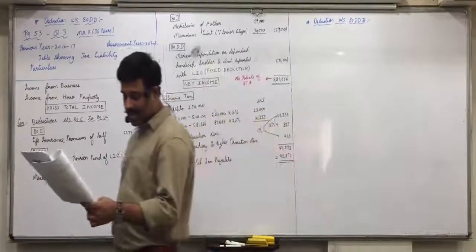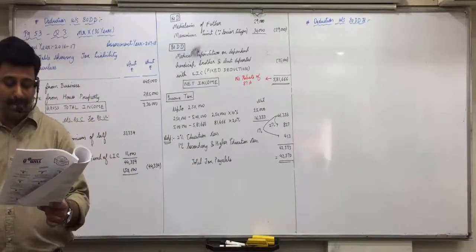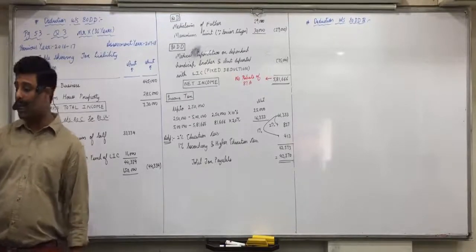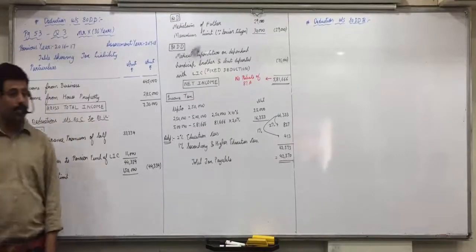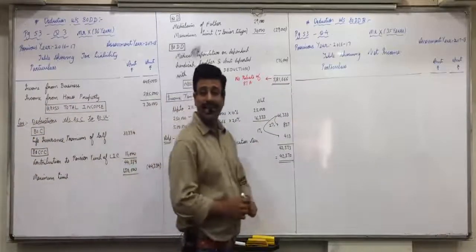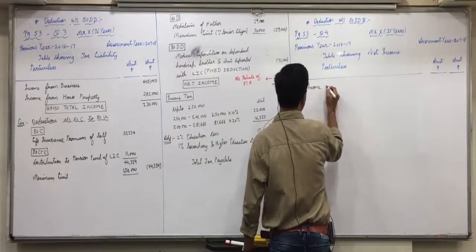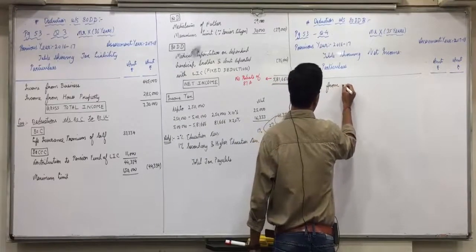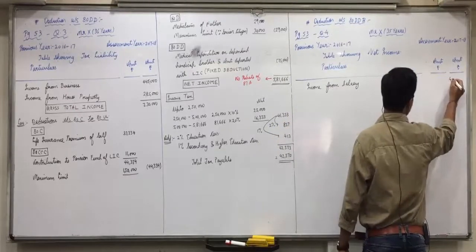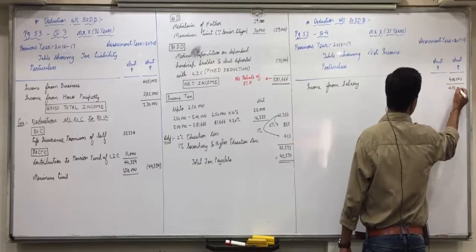Salary of X is 4 lakhs. In the two cases, the disease is specified in the rules made by the Board. Find out the net income. Tax is not asked, only net income for the assessment year 17-18. So let us solve it. Let's start now. Salary is given as 4 lakh. Income from salary 4 lakhs, and that itself is gross total income.